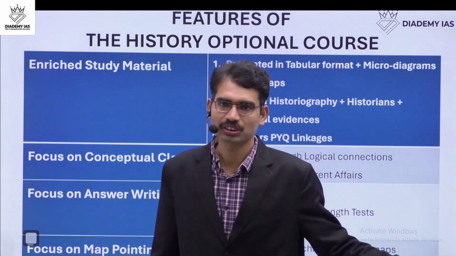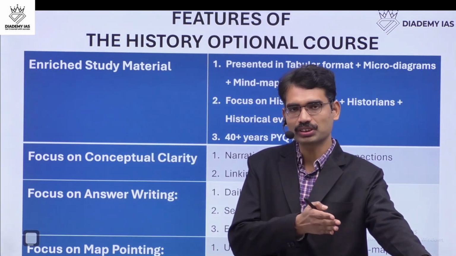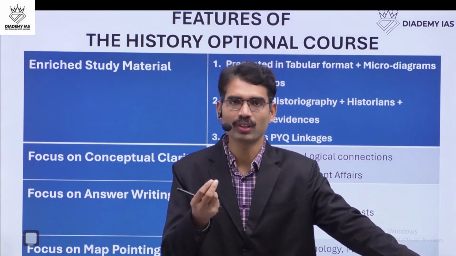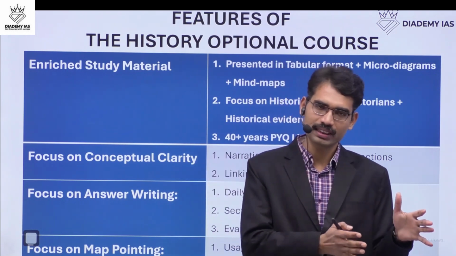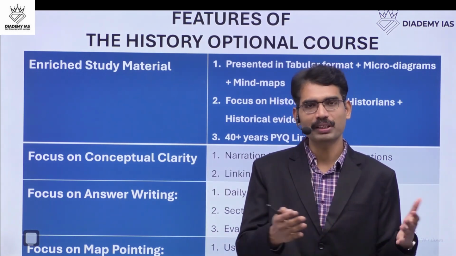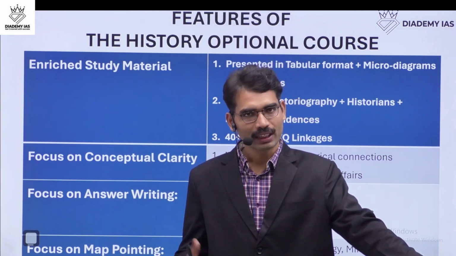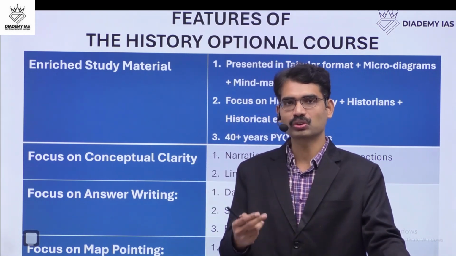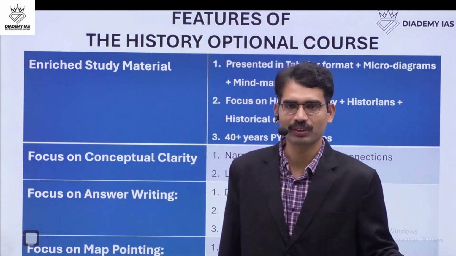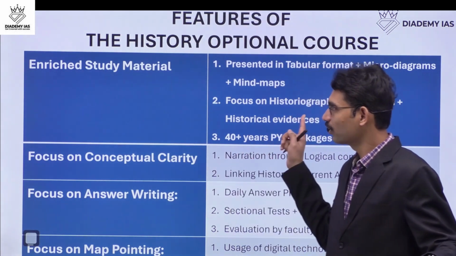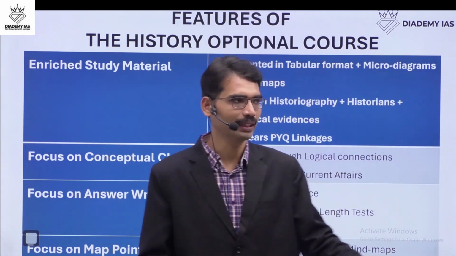booklets. Because in history optional, the difference between a GS history question and an optional history question is that you have to give some kind of historiography. In general studies also, the same question can come, but without mentioning historiography also, you will get a good score in GS. But in optional, you have to show some kind of historiography apart from all the dimensions which are relevant for the question. That's why wherever possible, I have given historiography also in these materials.